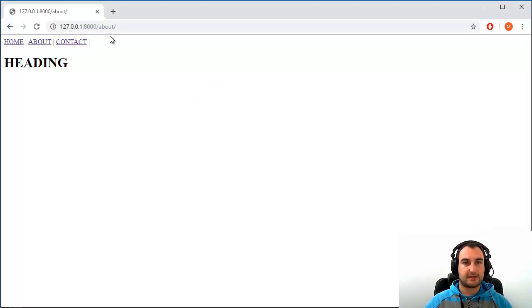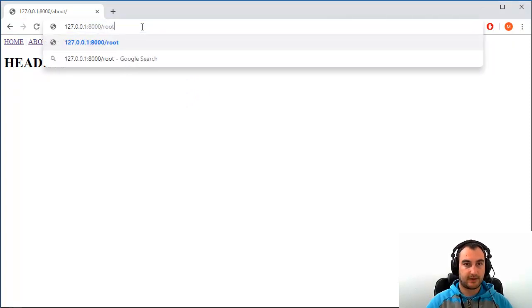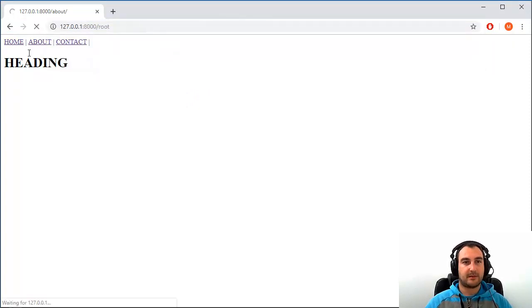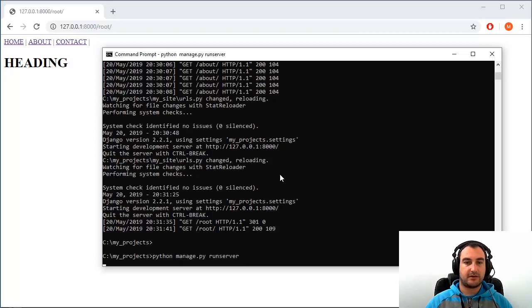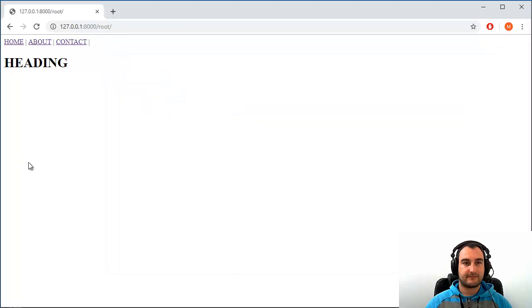So system is running, zero silenced. Okay, let's go to root, and if everything is fine, they must see the heading here. I don't know what's happening with, oh yeah, that's it. I just need to be patient a little bit, but basically I'm not. So let's run our server again. Okay, see, when they are in root, they are on the home page. And again, and about, and contact, and then home, and they are in root.